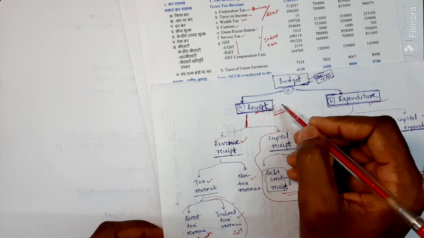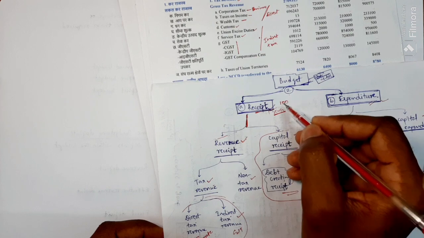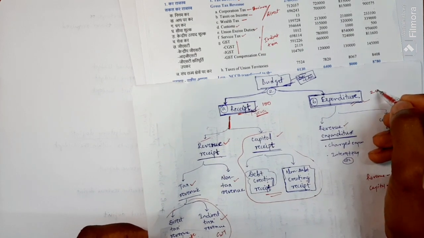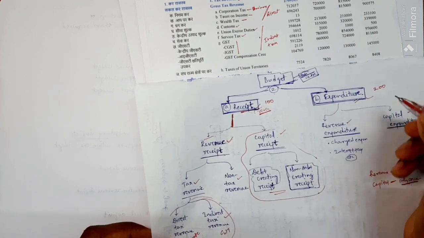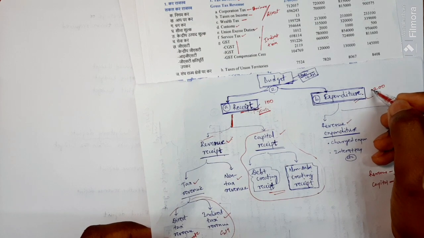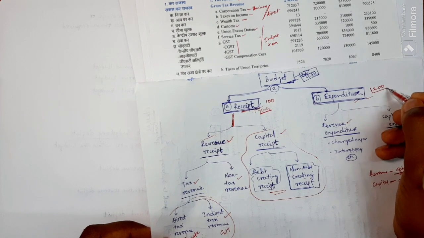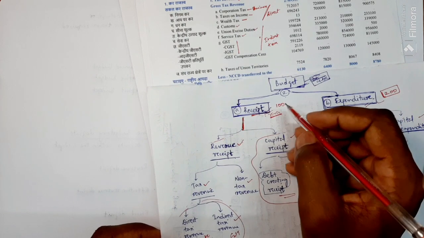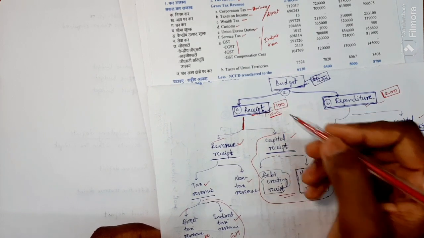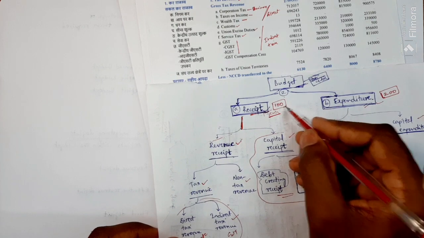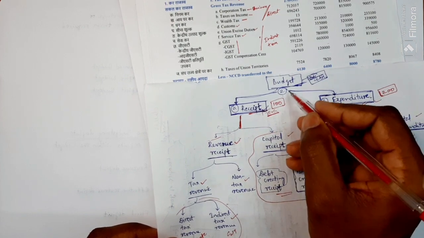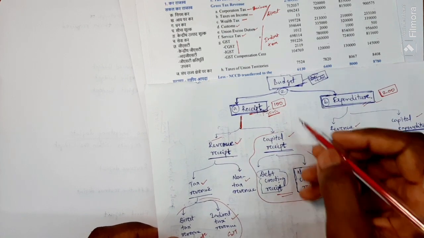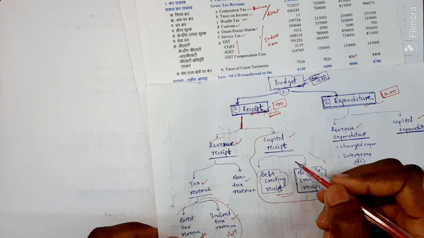Okay, if I take an example, the expenditure of the government for a year is 200 rupees. The government getting the revenue is only about 100 rupees. So there is a shortage of amount for the government. So what does the government do?